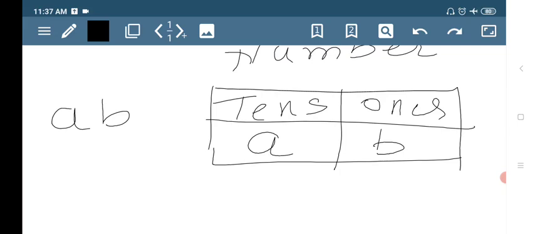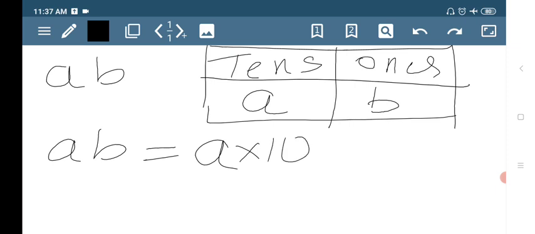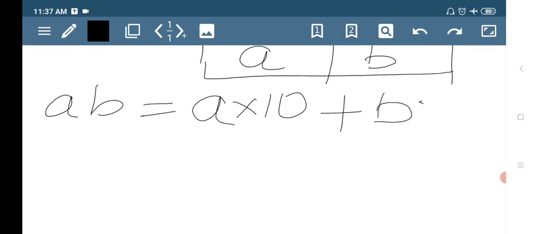So what is the general form of this number? AB is equal to, A is in which place? Tens place, that is A into 10, plus B is in ones place, that is B. You can say B into 1 because ones place.